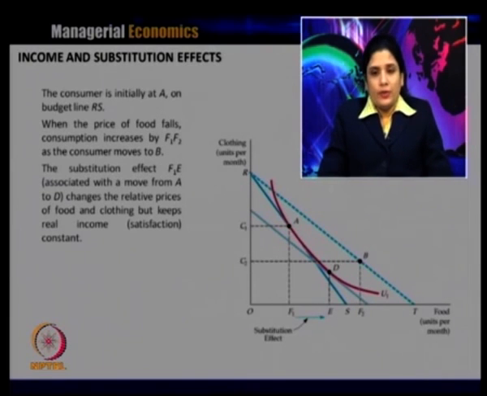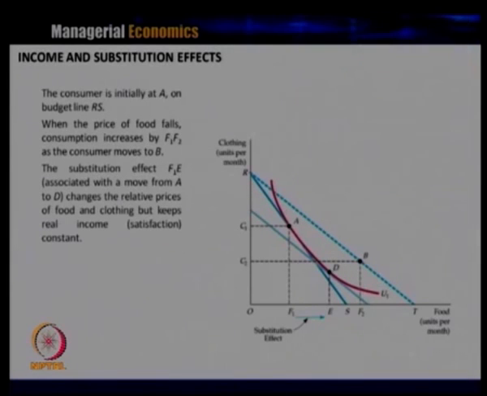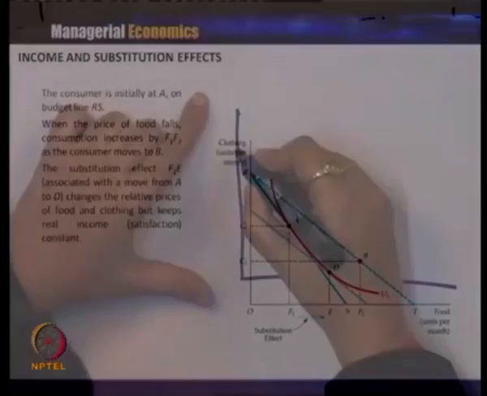Now, what are the options? With the new budget line, the consumer moves to a higher budget line and ideally the consumer should also consume more. Now, we will see how this consumption of more of x will lead to some adjustment in the purchasing power of the consumer, some adjustment in the consumption pattern of the consumer.